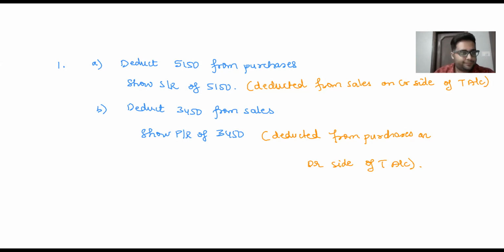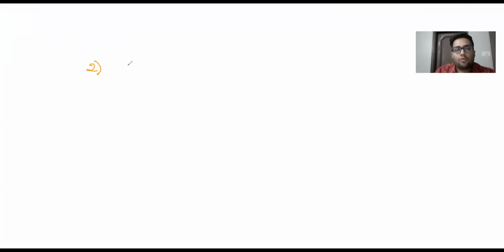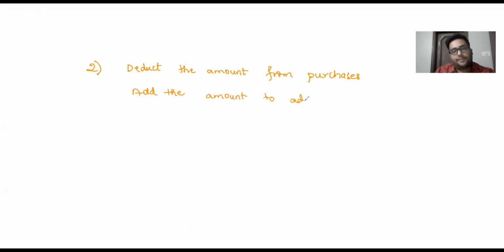Okay. Adjustment number 2. What does adjustment number 2 say? Free samples distributed for publicity costing rupees 1,650. Free samples are distributed. So goods are going out other than by way of sale. Take it as a rule, you need to credit your purchase account. So for item number 2, what are we going to do? We are going to deduct the amount from purchases, because purchases will be credited, and then we are going to add the amount to advertisement expense.